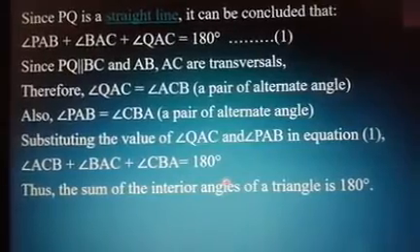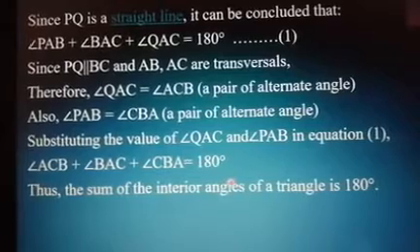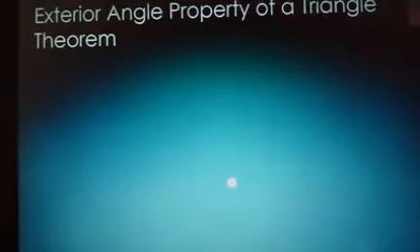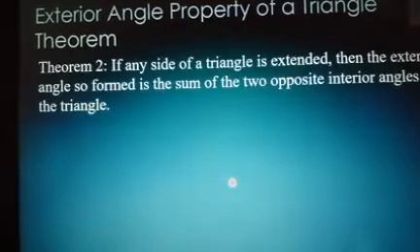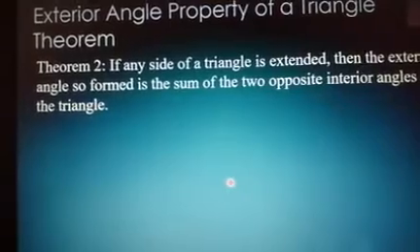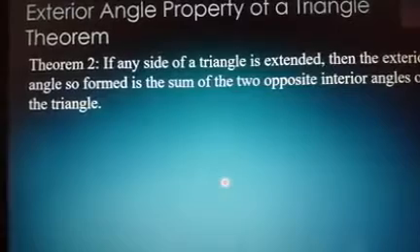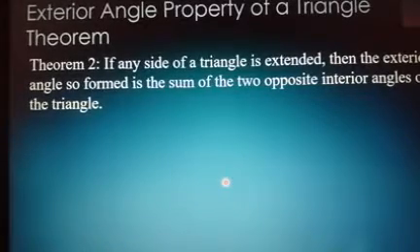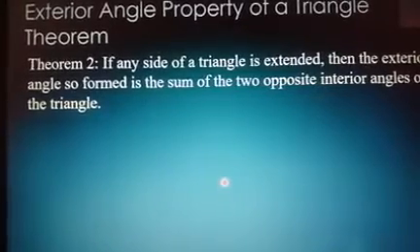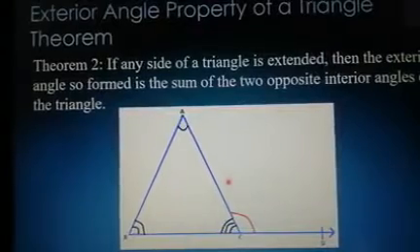The second important result on the triangle is with respect to the exterior angle property. So let us discuss what that exterior angle property of a triangle is. The theorem states that if any one side of a triangle is extended, then the exterior angle so formed is the sum of the two opposite interior angles of the triangle. You don't have the proof, but you have to remember the statement as well as the result. So let us discuss what that statement means.